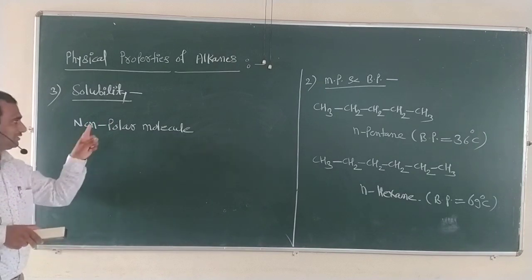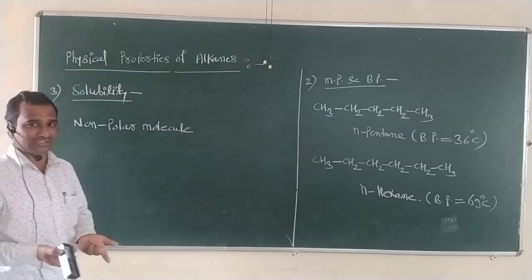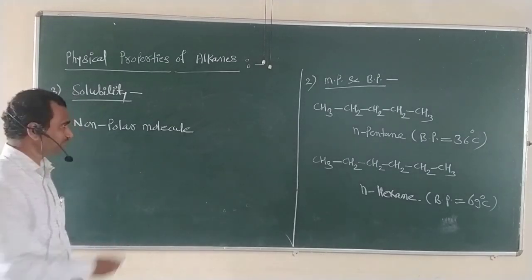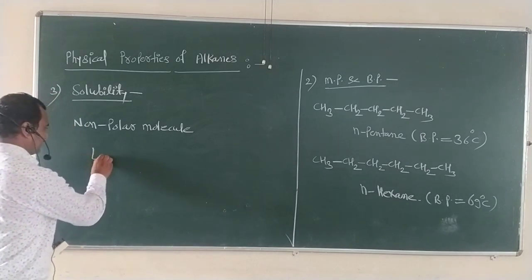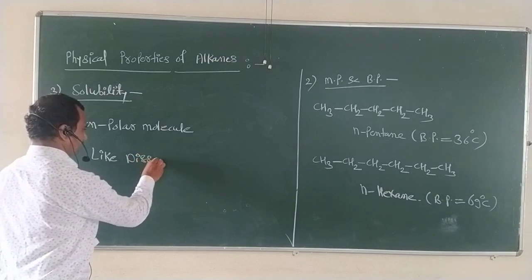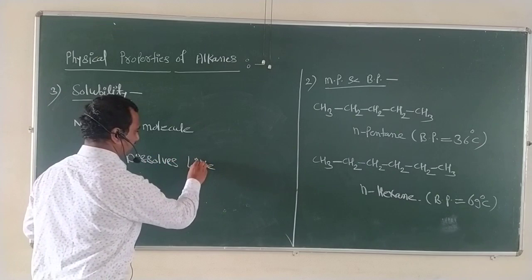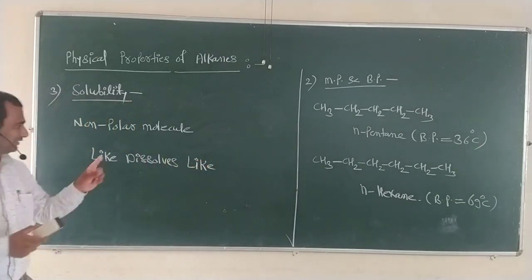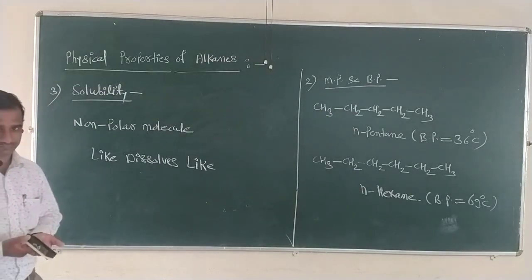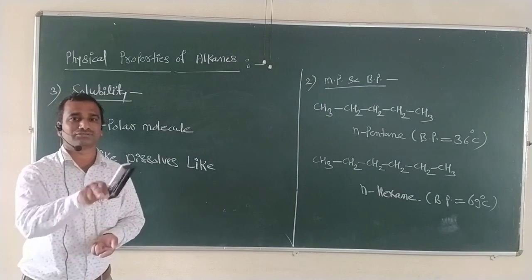As we state, these alkanes are called non-polar molecules. Now what type of solvent do we have to take? So keep in your mind one simple rule. What is that rule? Like dissolves like. This is the one simple rule for solubility. Like dissolves like means what? Whatever the nature of your molecule is, the same type of solvent you have to take for solubility.